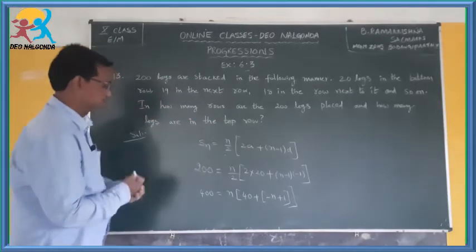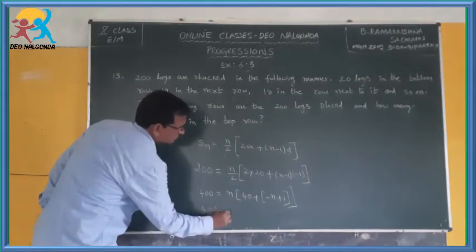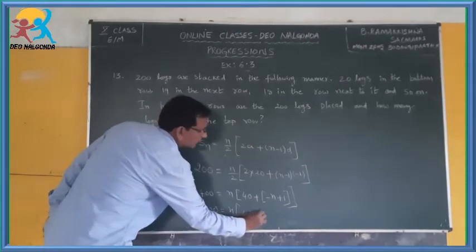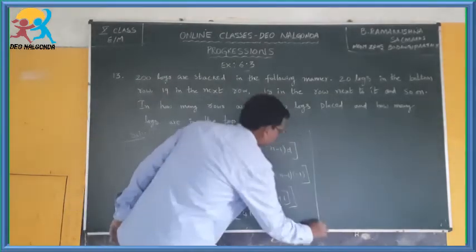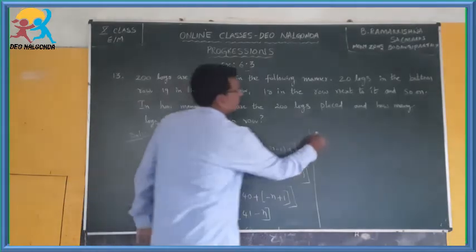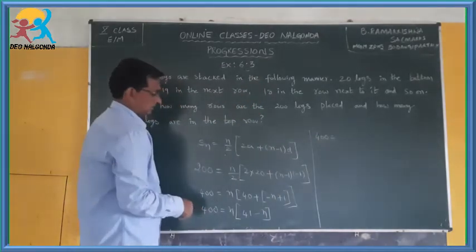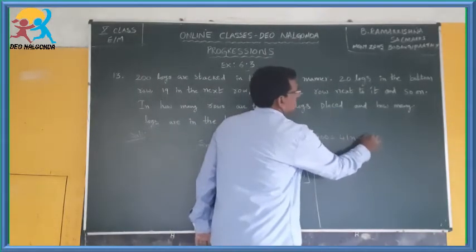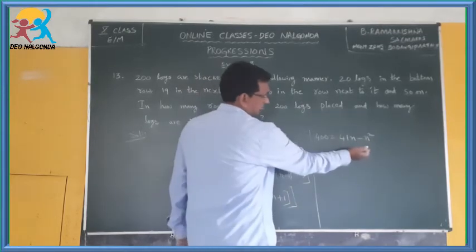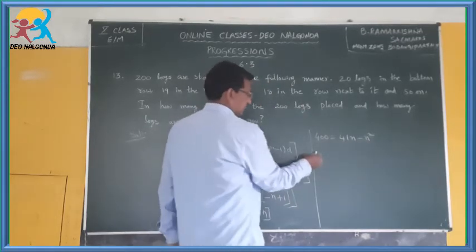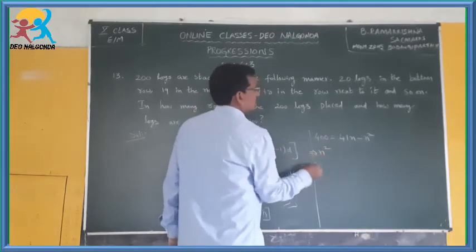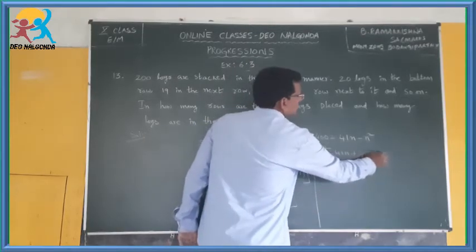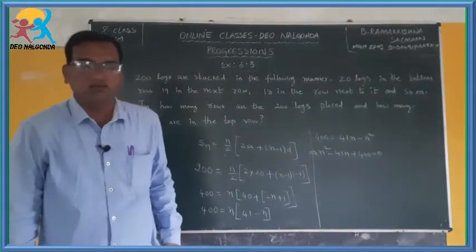Okay. Now, 400 is equal to n into 40 plus 1, which is 41, minus n. If you multiply both these, 400 is equal to 41n minus n into n, which is n square. Okay. If you bring all those terms to the left hand side, what happens? n square minus 41n plus 400 is equal to 0. Here comes a quadratic equation.